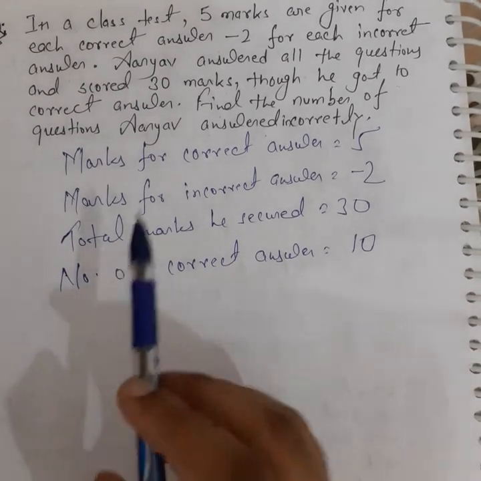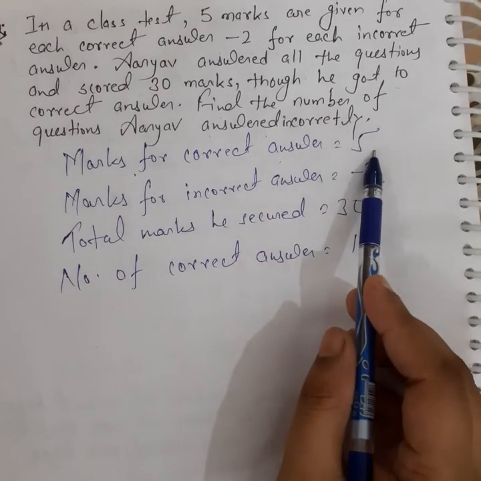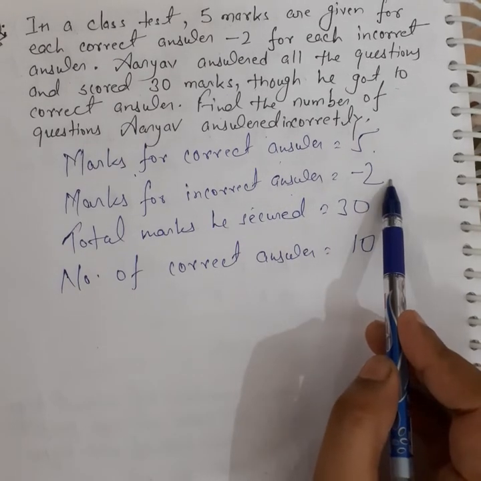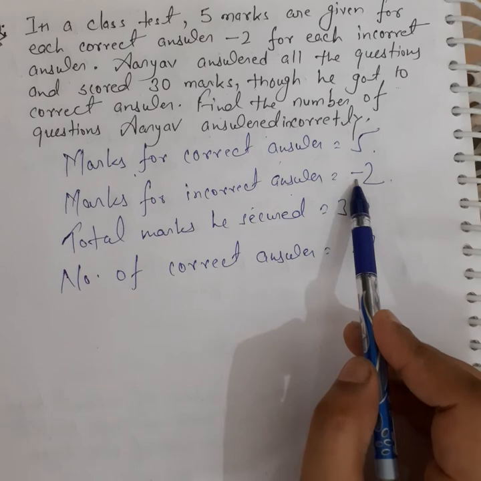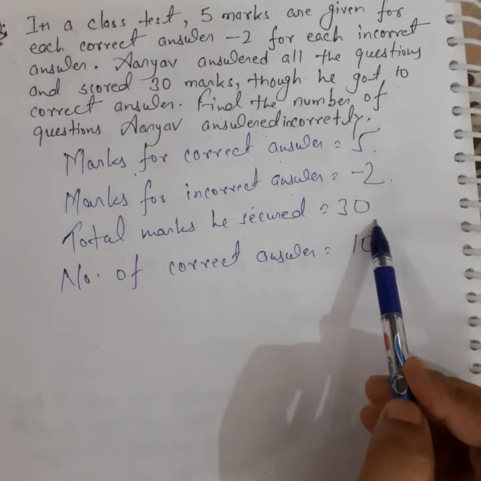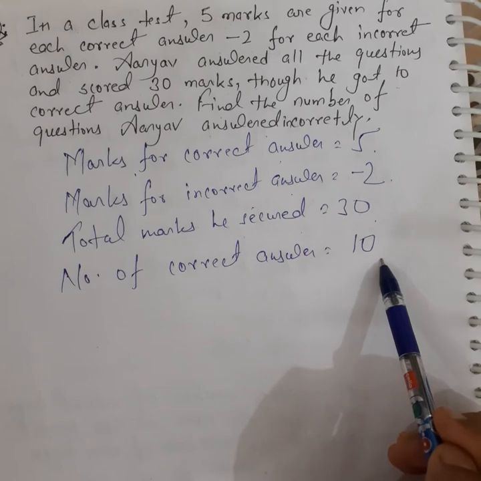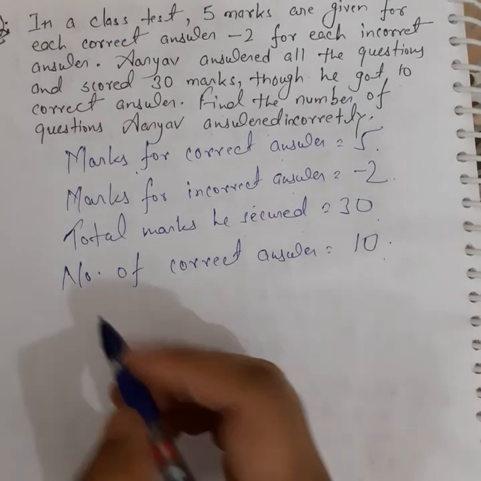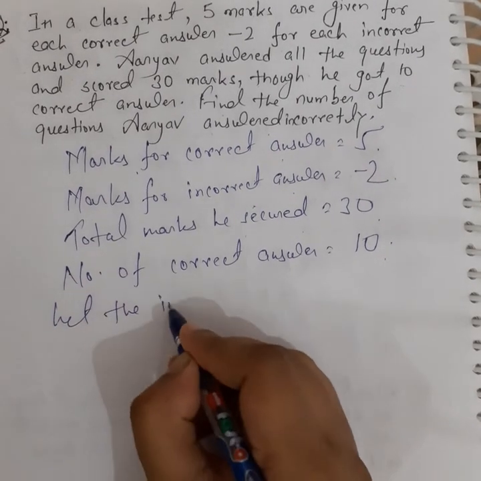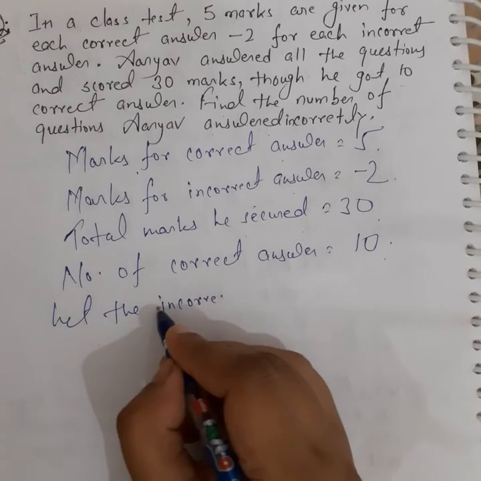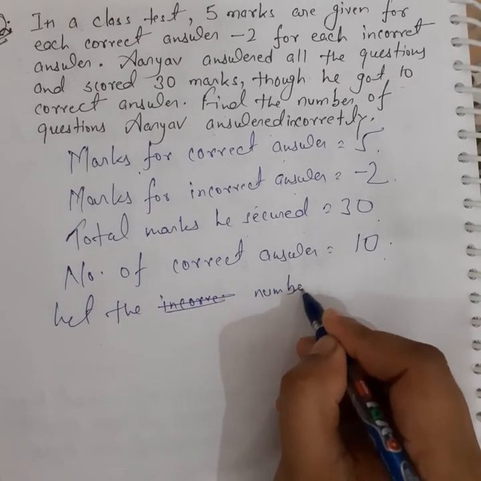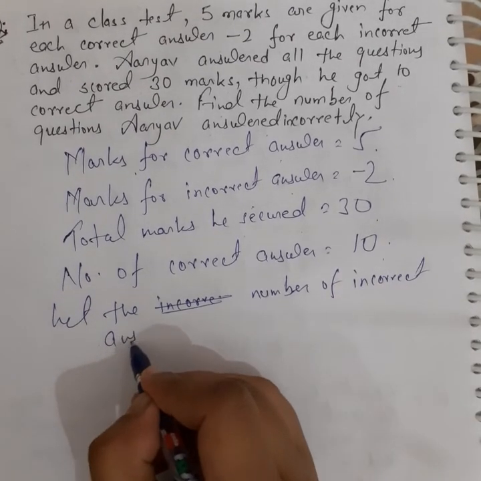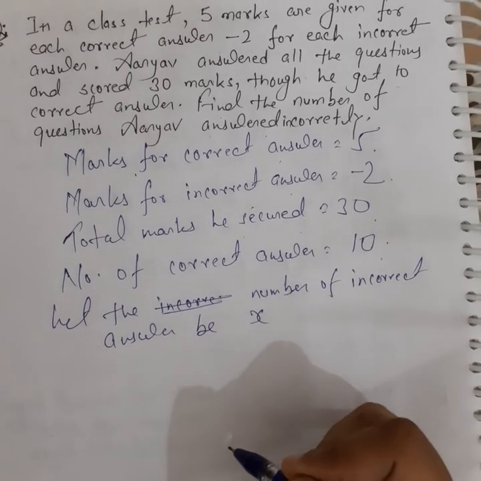Now student, for each correct answer he got 5 marks, and for each incorrect answer 2 marks is deducted. Okay, so it is minus 2. Total marks he secured is 30. Number of correct answers is 10. Now what we have to find out? Find the number of questions Aryav answered incorrectly. So let the number of incorrect answers be x.